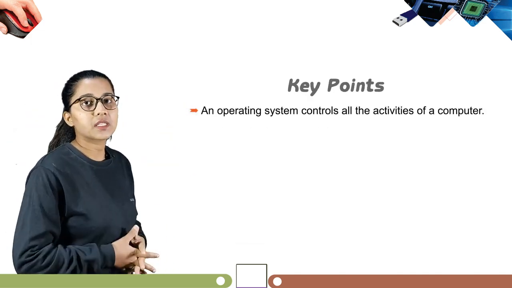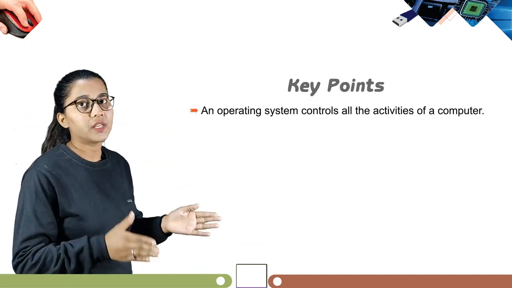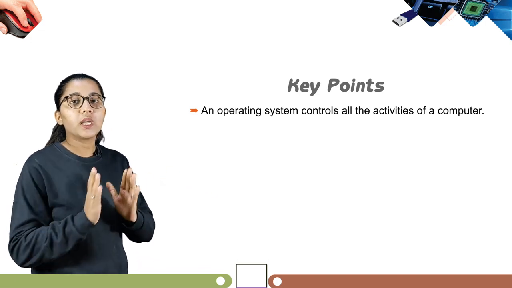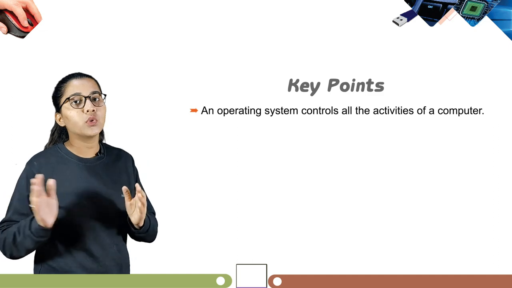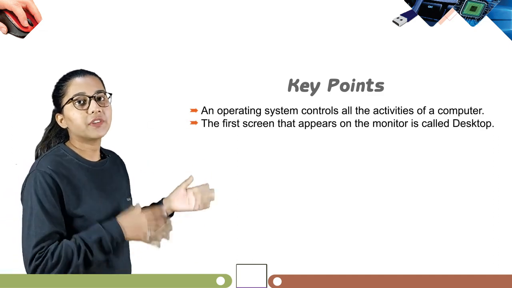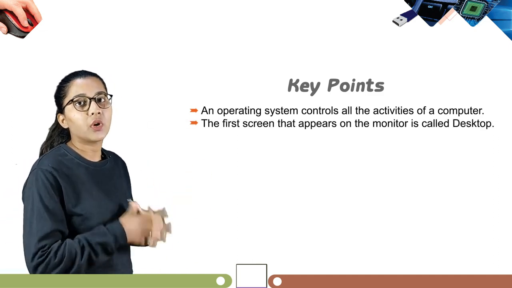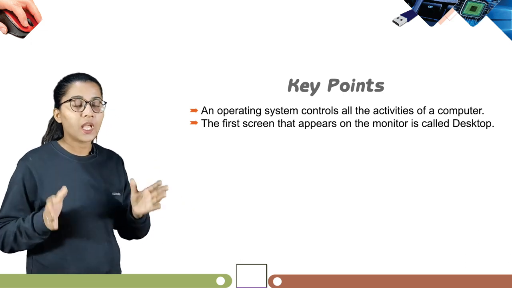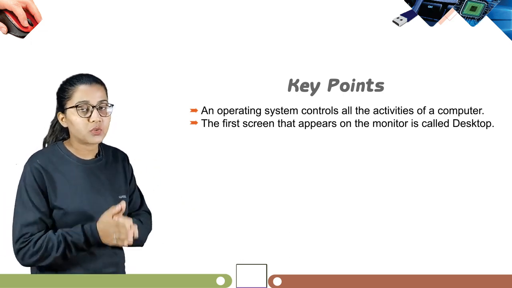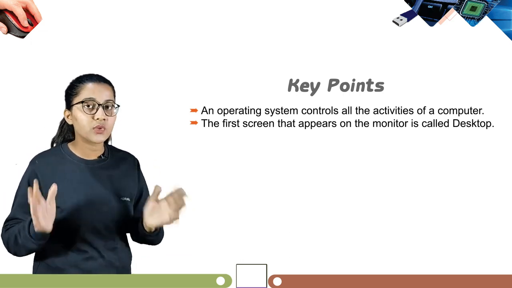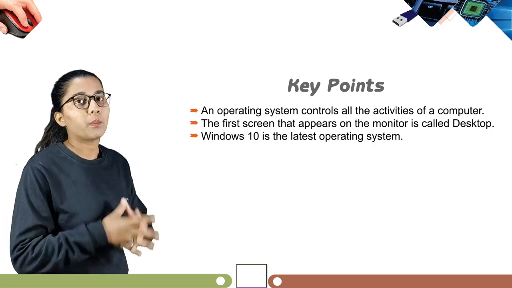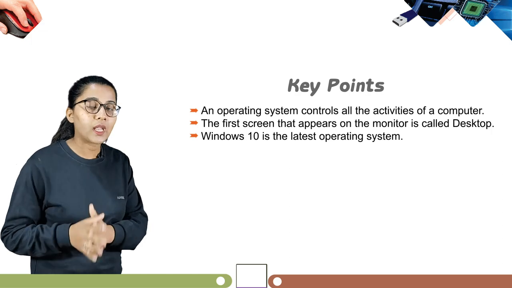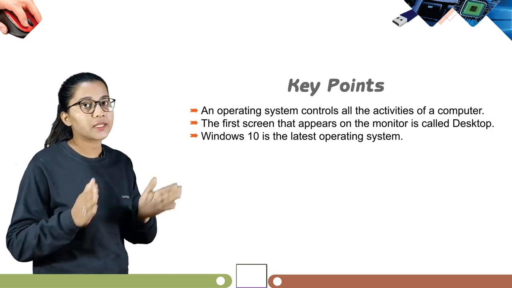An operating system controls all the activities of a computer. The first screen that appears on the monitor is called desktop. Windows 10 is the latest operating system.